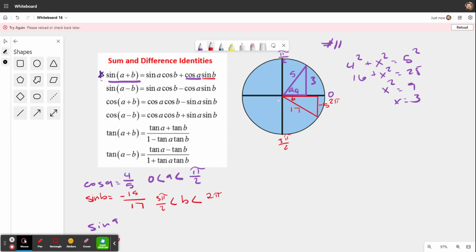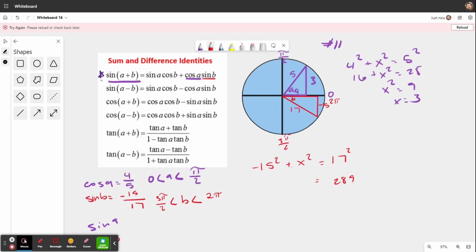Now to find this missing side, we need a squared plus b squared equals c squared, so we have negative 15 squared plus x squared equals 17 squared. What is 17 squared? 17 squared is 289.